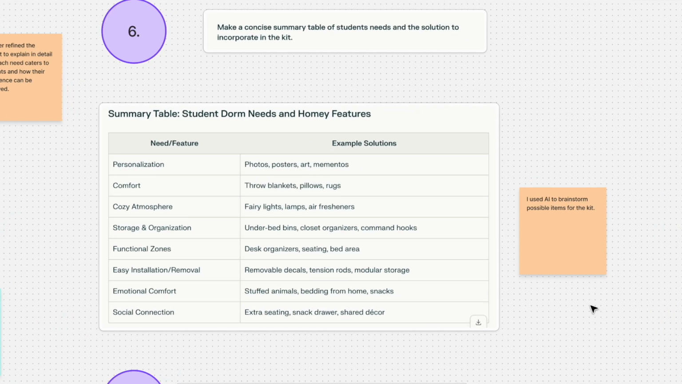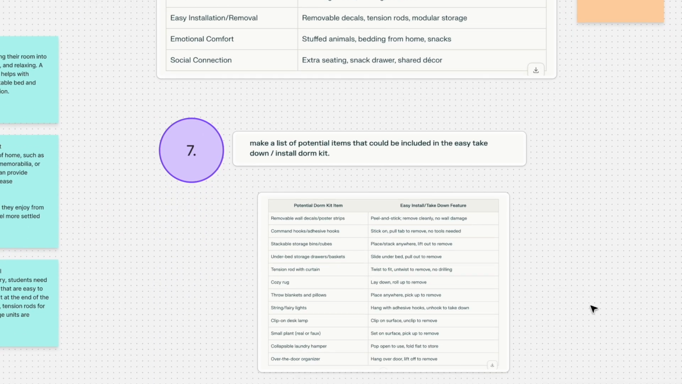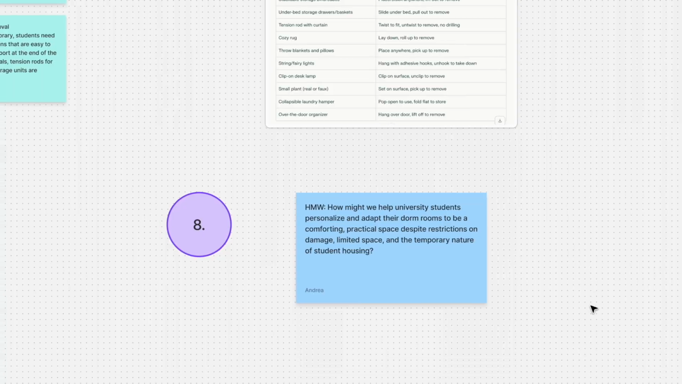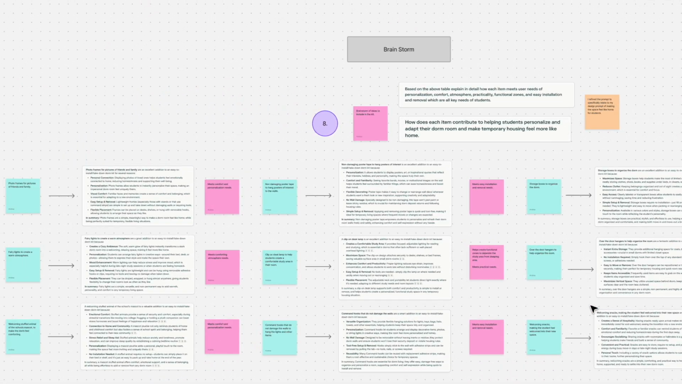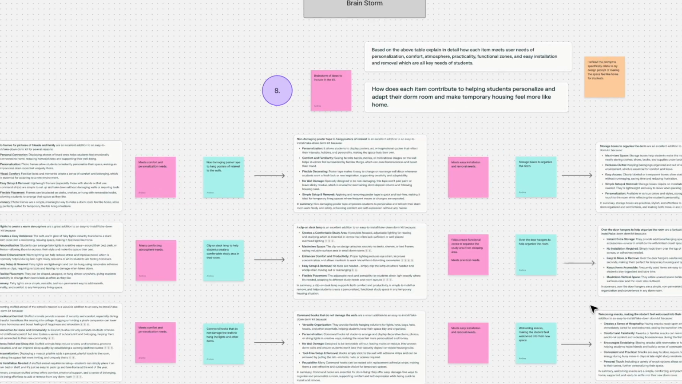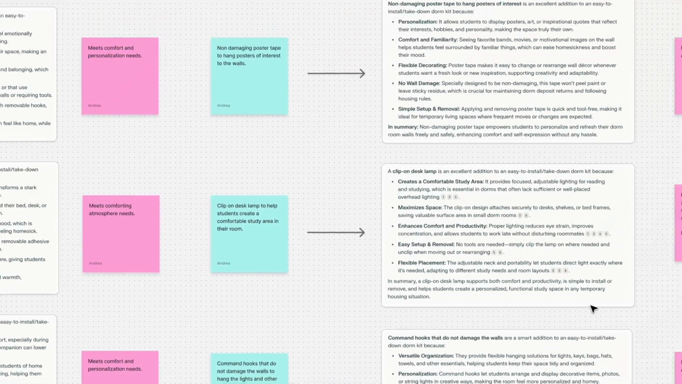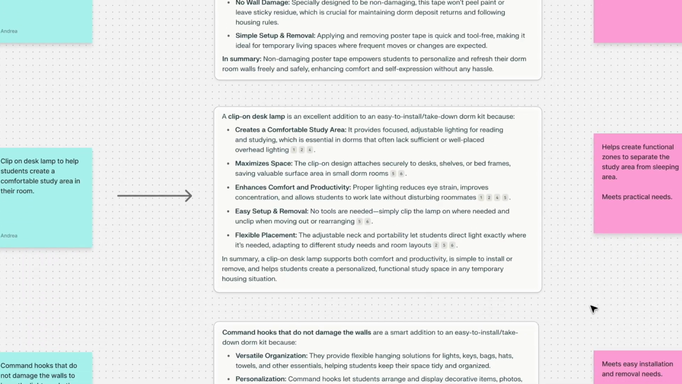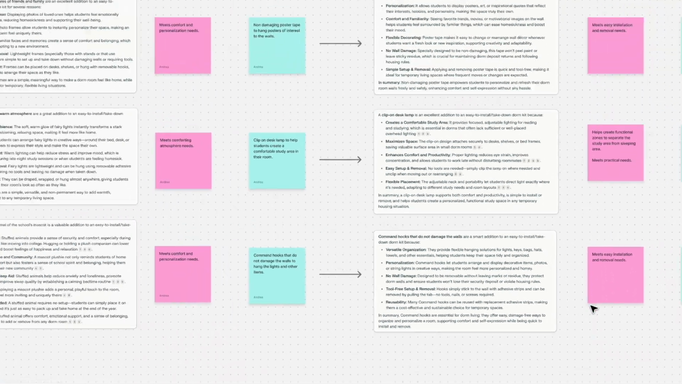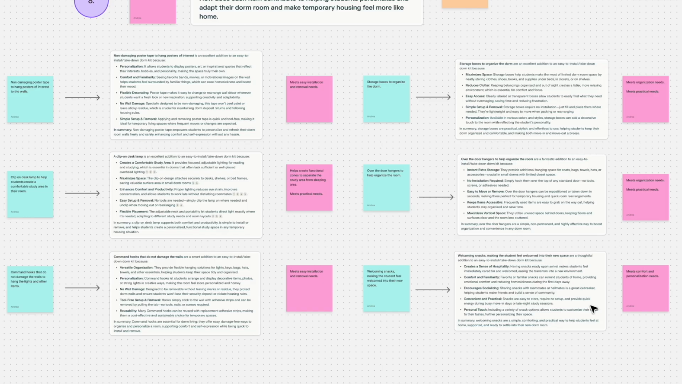With the help of AI, I began brainstorming specific items to include in the kit. I discarded any suggestions that seemed unrealistic or failed to meet the criteria of easy installation and takedown. For the most relevant items, I prompted the AI to explain which specific need each product addresses and how it would contribute to making the dorm feel more comforting and personalized for the student.